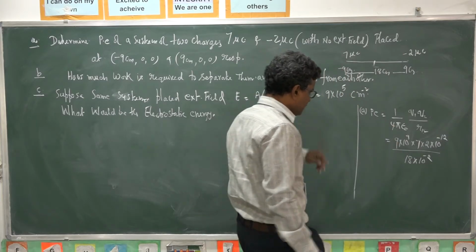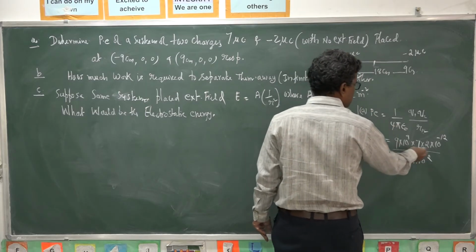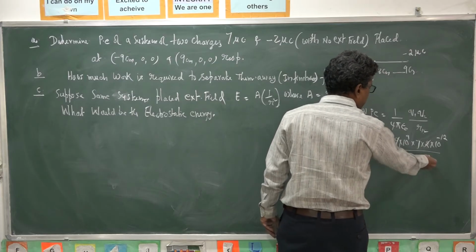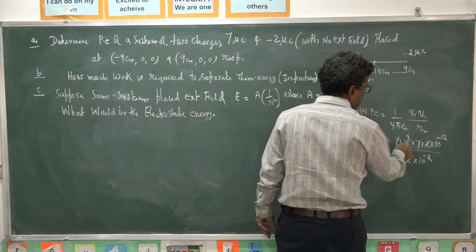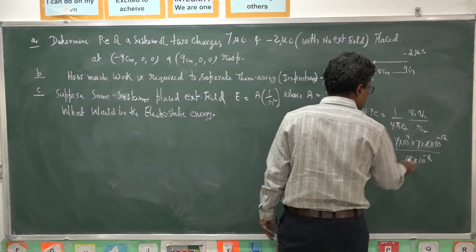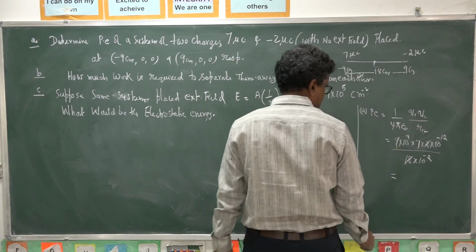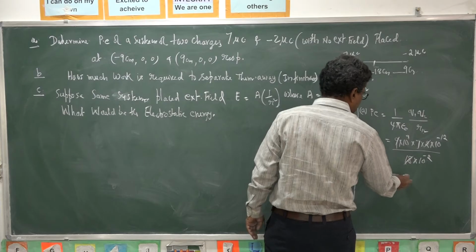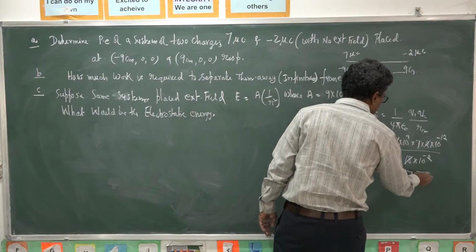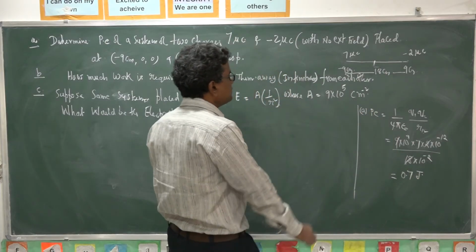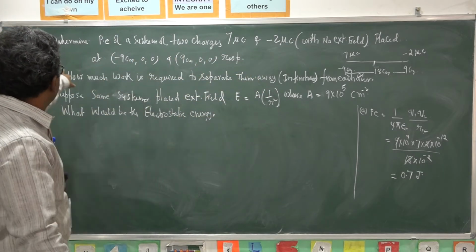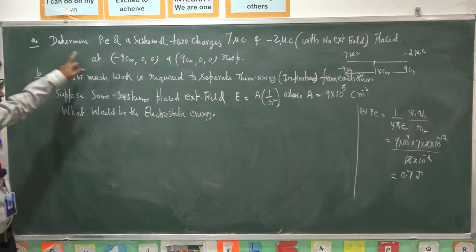So you will get meters. 2 into 9, 18 get cancelled, and you bring the 10 power to the numerator: 9 plus 2 is 11, 11 minus 12 is minus 1. So that is 0.7. Potential energy is 0.7 in joules. This is the answer for the first question, the answer for A, written here.